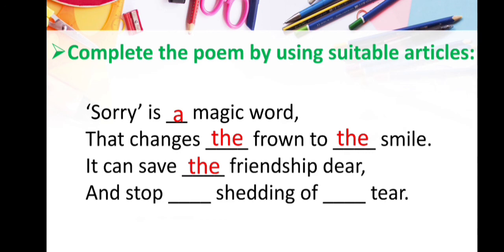And next again shedding and tears, they both are special things. That's why we will use the article in both the blanks. And the final poem is sorry is a magic word that changes the frown to the smile. It can save the friendship dear and stop the shedding of the tear.